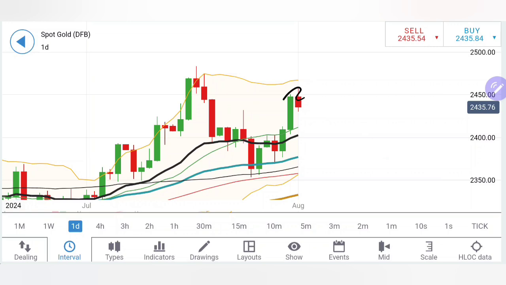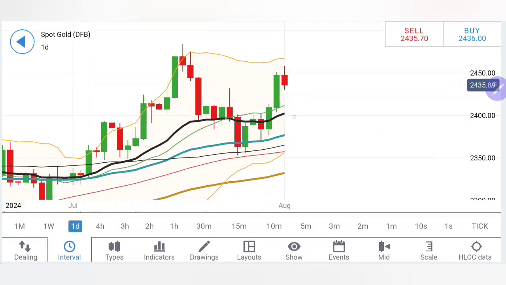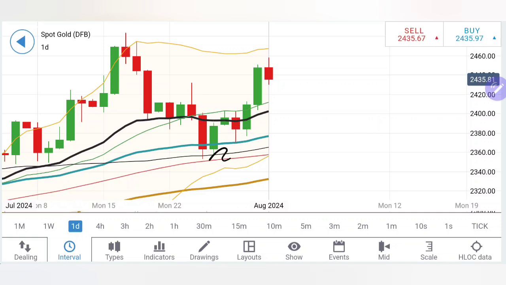Now look at the daily charts. What has happened here? Hitting the higher highs, it is trying to reverse. What it can at best try to do is deliver higher lows. Hitting the lows, it can close somewhere here at around 2430. This is one possibility which we are looking at, because see, it is trying to reverse from the highs here, and it can move towards the lows of the channel, if not today, possibly tomorrow, which means there is a possibility for a movement towards 2410, 2400 levels.